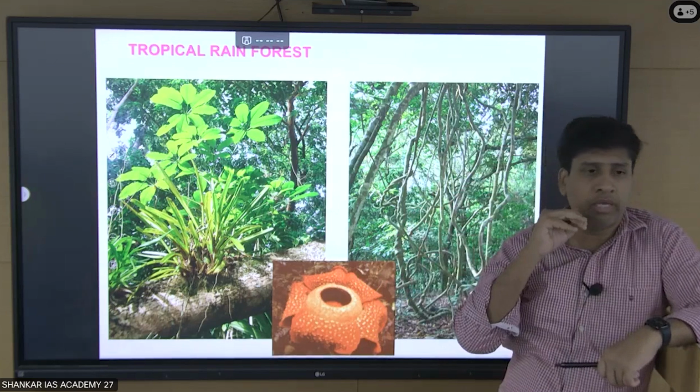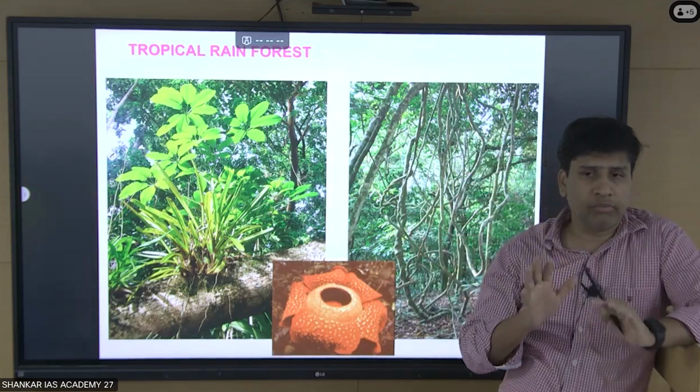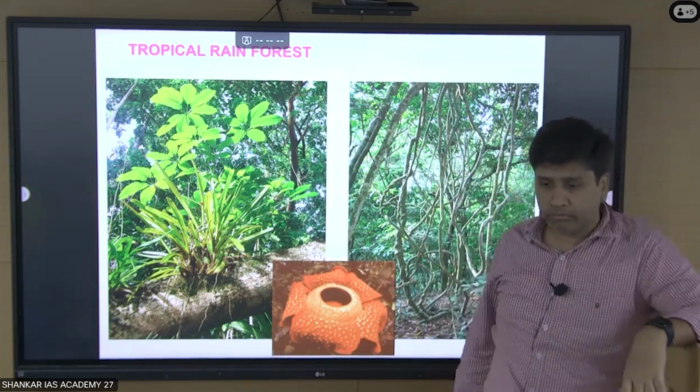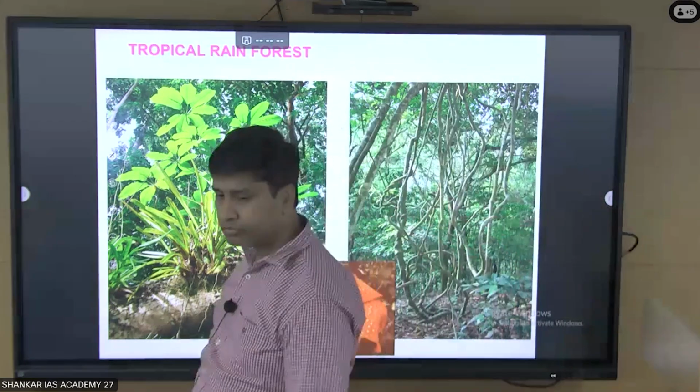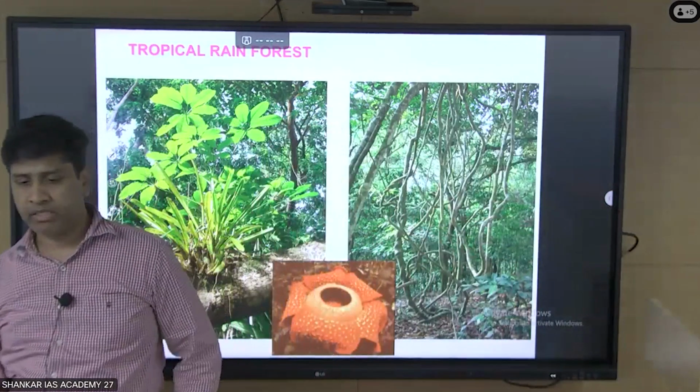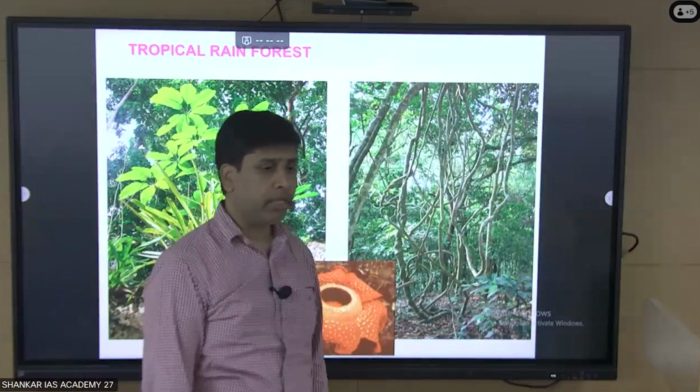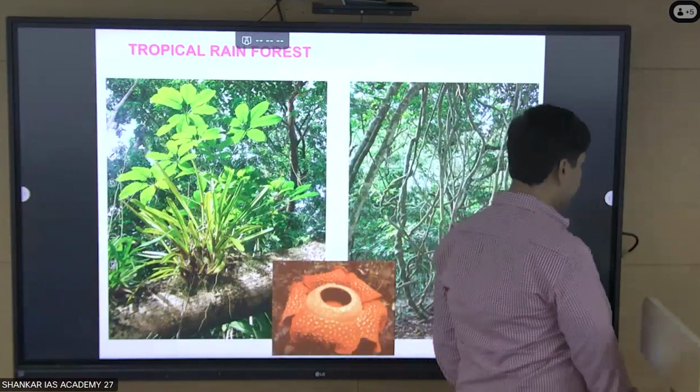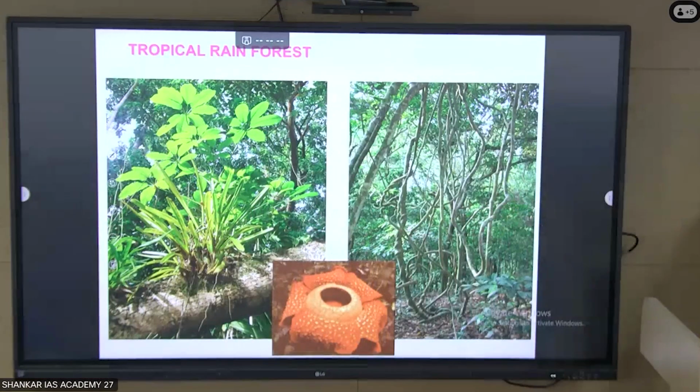So just add on to it: any decomposition happens near the root, the roots will immediately absorb before it enters into the soil.